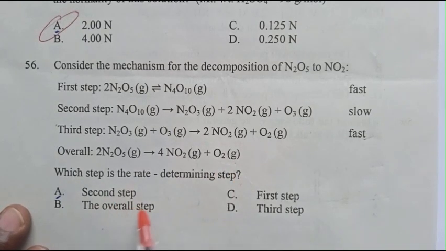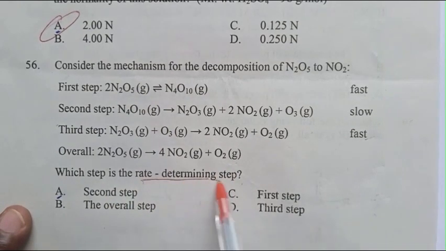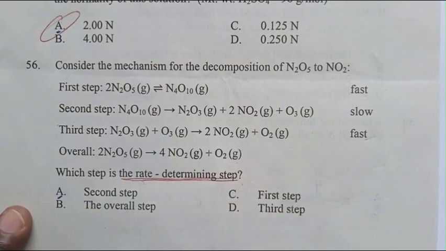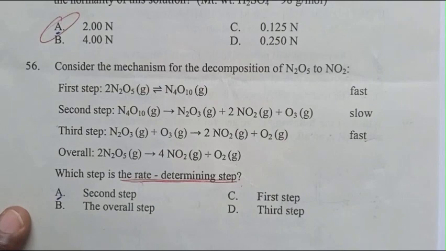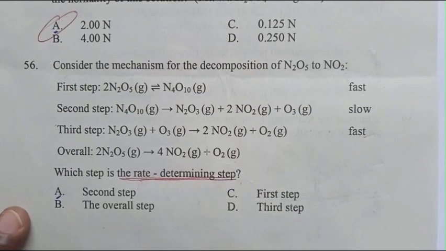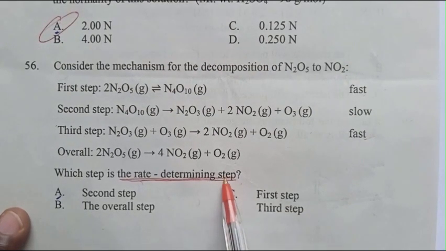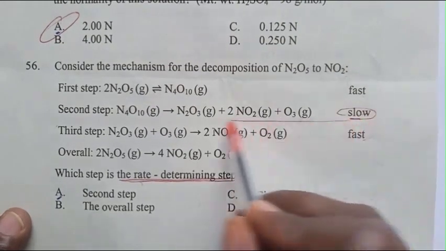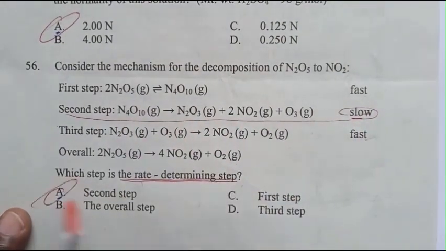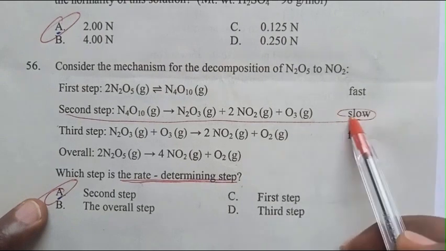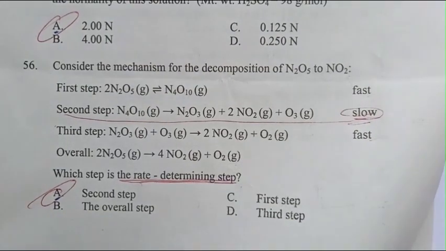Which step is the rate determining step? The rate determining step in a reaction mechanism is the slowest step. The slowest step is the second step. The answer is A. The second step is the rate determining step, or the slowest step.